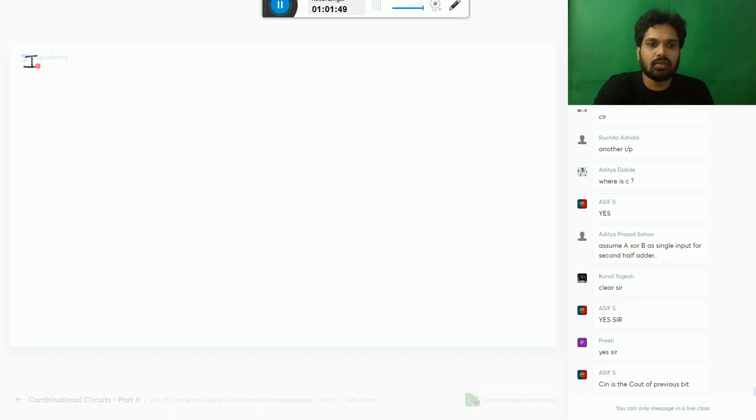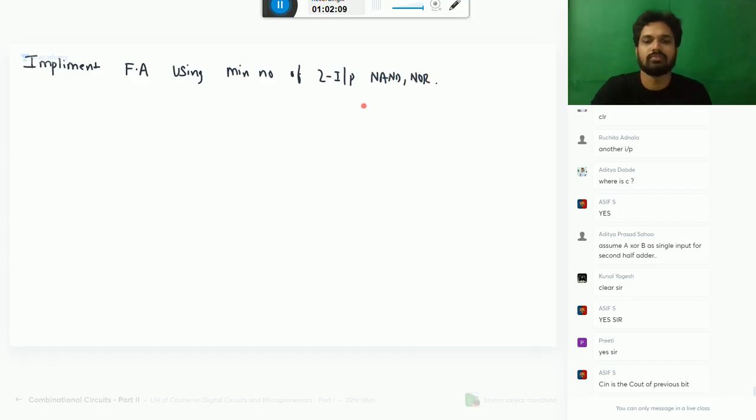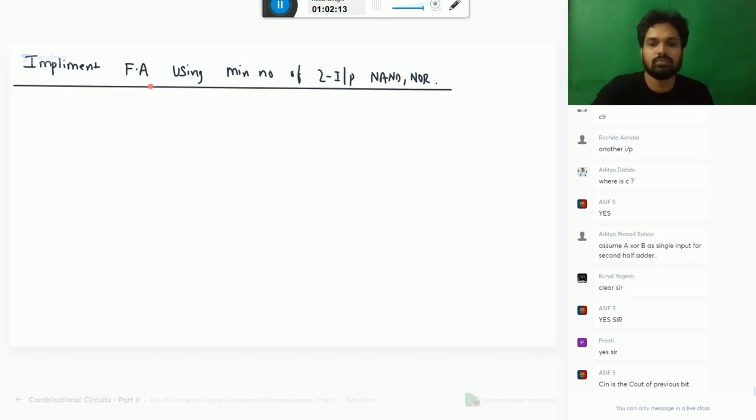Next, let's move. Implement a full adder using the minimum number of 2 input NAND and NOR gates. I will do this. Very good, very good.